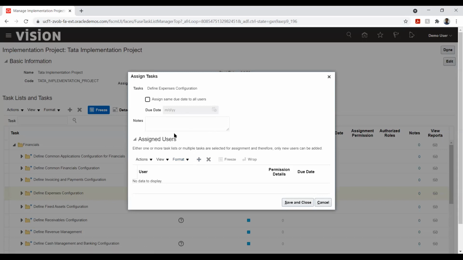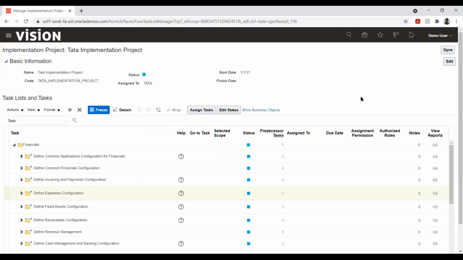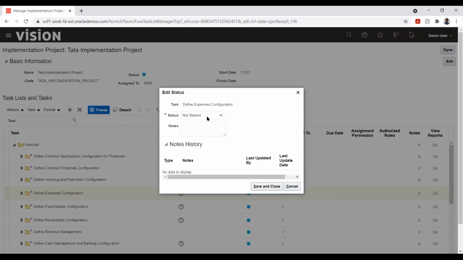Here we can set up the due date also. So we can say this is the due date by which this particular module should have been completed. This is to edit the changes. Let's say now I have started my configurations, so I'll say in progress.